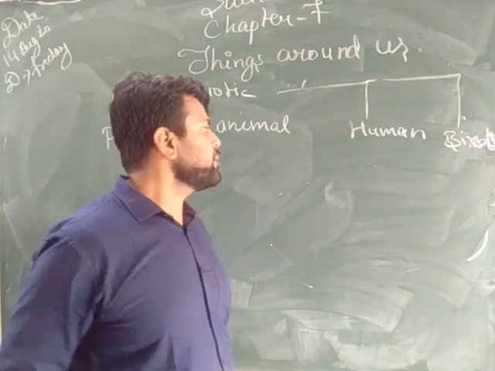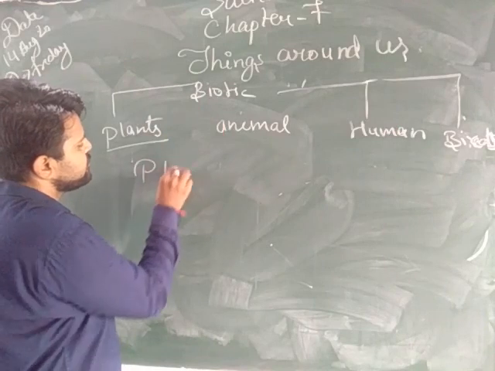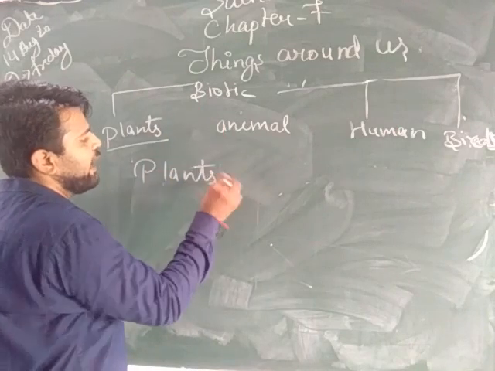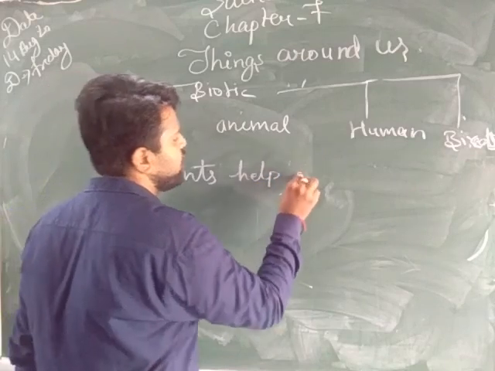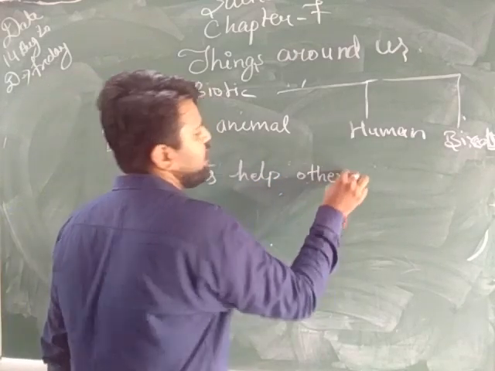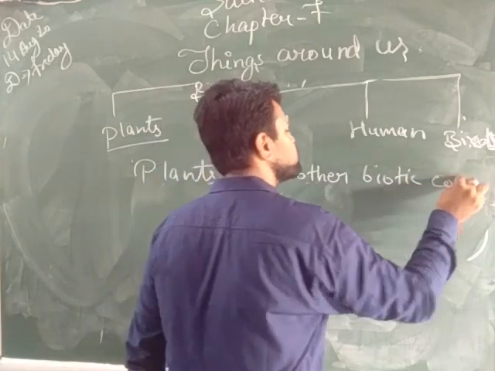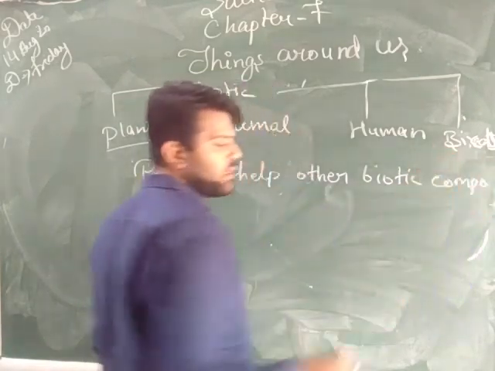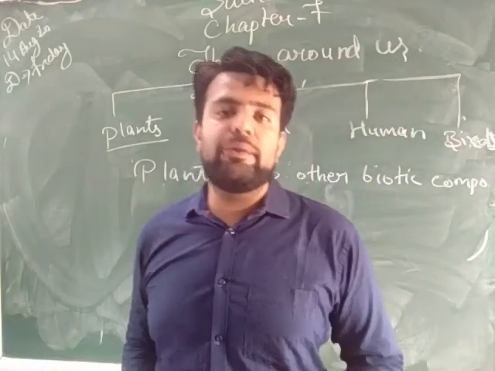So first we will see how plants help other organisms, or other biotic components. How does the plant help the biotic component?